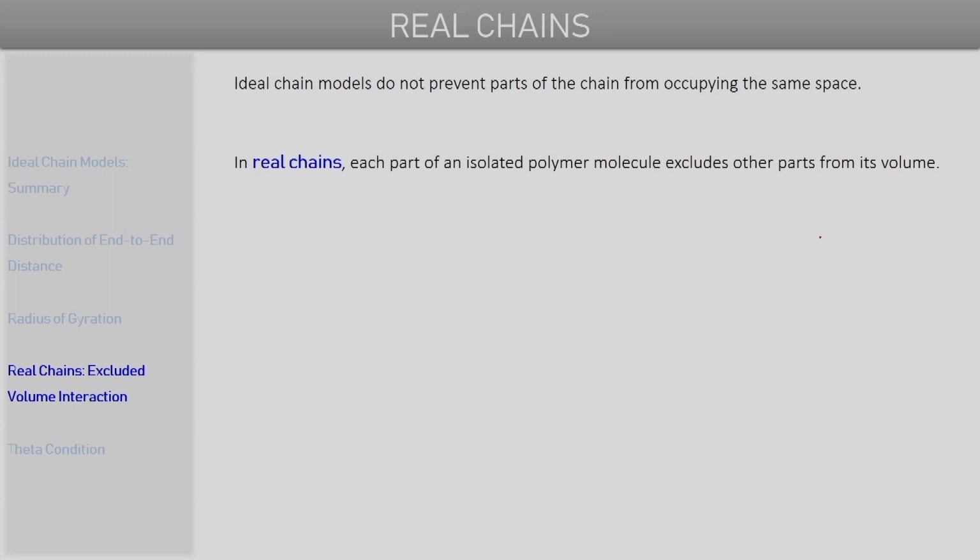So if we have a polymer chain like this, one of the conformations can be like this. If we are considering an ideal chain, then a conformation where part of the polymer chain intersects with another part is allowed. Physically speaking, that is something that will not happen. The same physical region of space cannot be occupied by two different monomers on the same polymer chain. So physically that is not a very realistic kind of model, but that is the fundamental assumption for an ideal chain model.